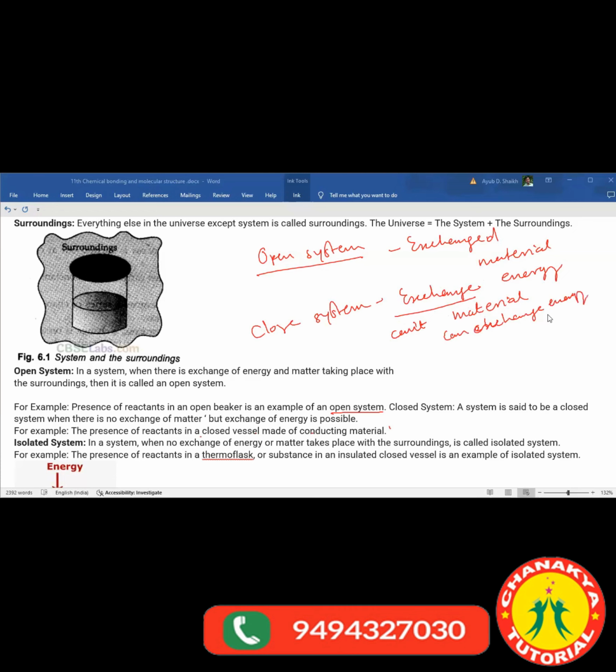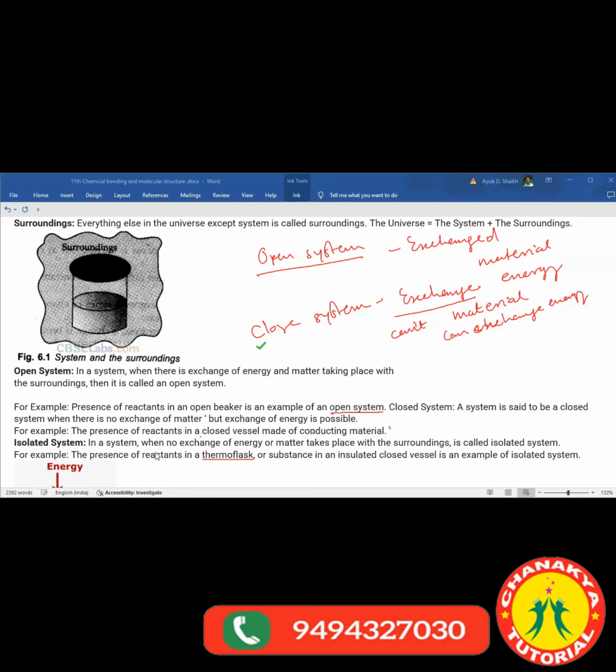Metal utensils, you may see. If it is closed, you can exchange the heat energy, the thermal energy, but you can't exchange the material. The material will not go out, it will be inside, but heat will come out. So this is a closed system.